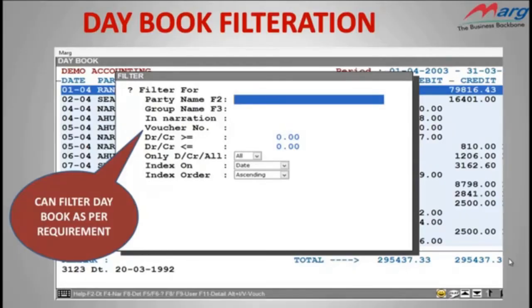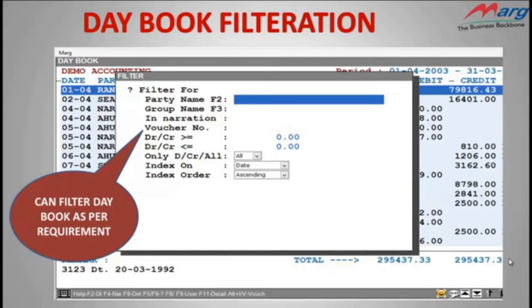Let's move on to the next option, that is daybook filtration. Through this option, you can search any entry or voucher through ledger, means you can filter vouchers as per ledger's name. Let's understand it with an example.